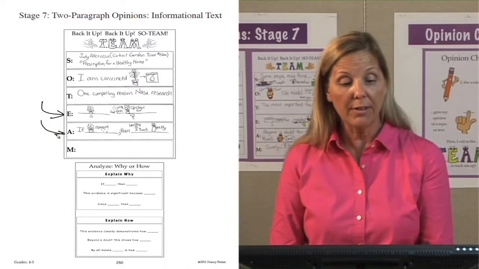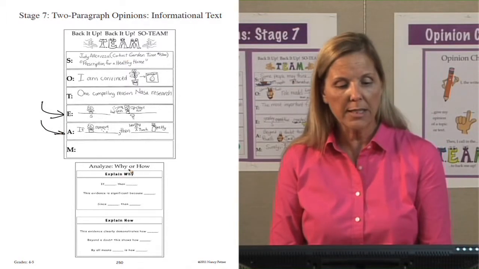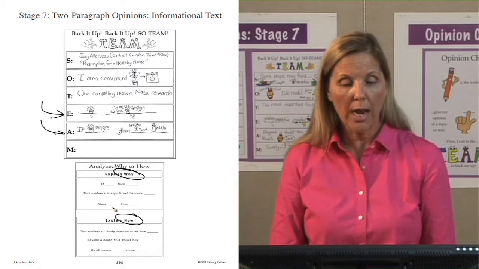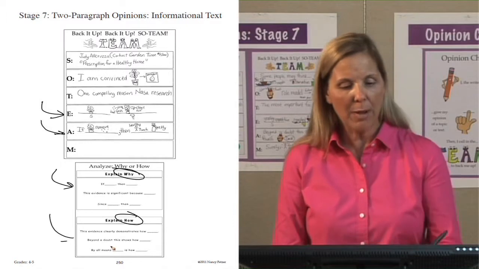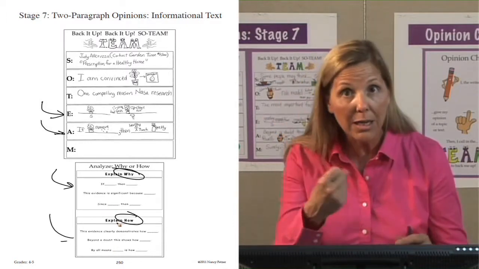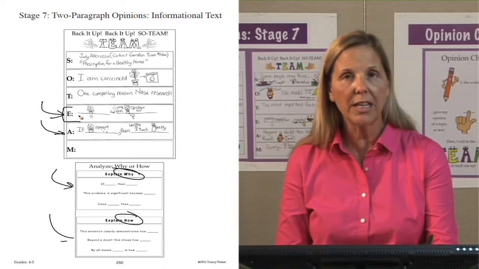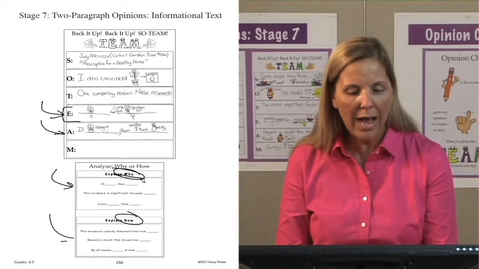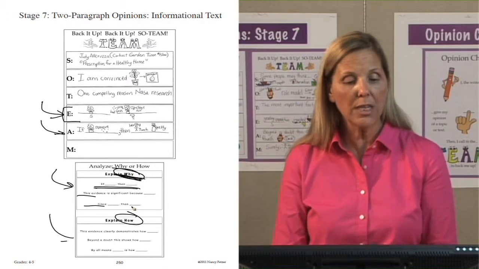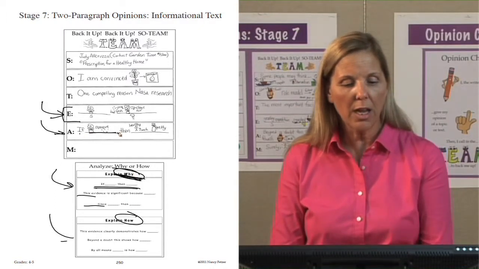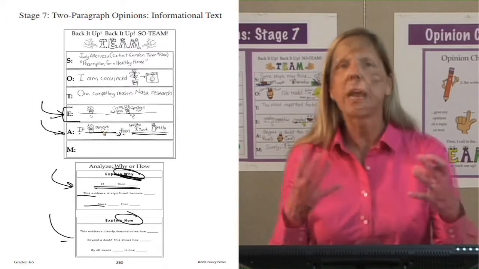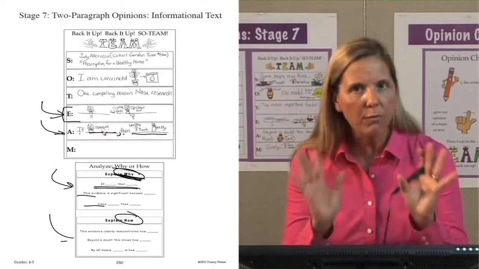When I explain my evidence, I'm either going to explain it by telling why this evidence backs up my opinion or how it backs up my opinion. I have my little starter sentences or frames that I can use to help guide me in my thinking. When I analyze this evidence, I'm going to explain why it is going to transform a work environment. I'm going to use the if then. So I put if with a line, comma, then with a line, and then I'm going to put keywords or drawings there. And I'm just talking to the kids. I don't need to form the sentence yet.